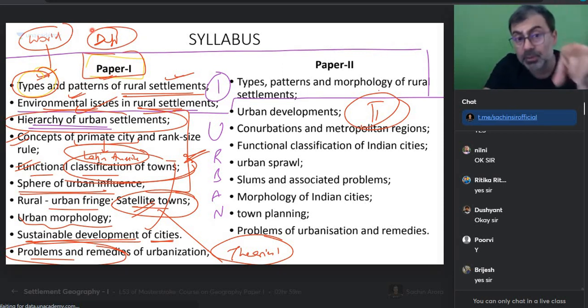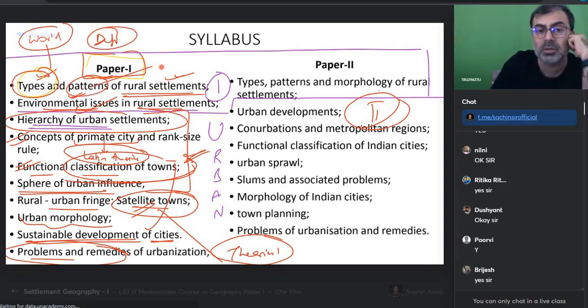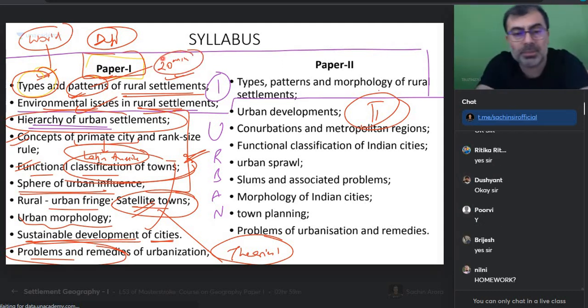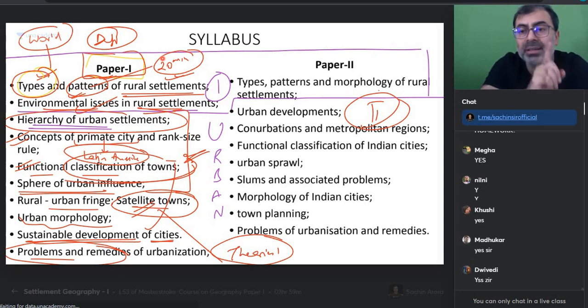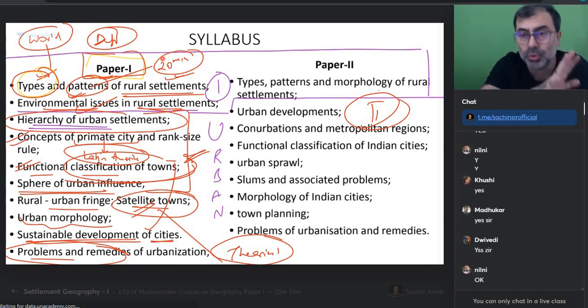Yes, I'm left with types of rural patterns, these geometric patterns. So I'll require around 20 minutes for tomorrow's class, and the rest will be done as per the syllabus. Is it okay, everyone? Are you able to understand settlement geography? So Nili says homework. Nili, the material will be put in the update section now. Everyone, please make sure you read the material. Settlement geography is new to you. My intention today was to take some time for you to familiarize yourselves with the word settlement. You should not be scared. Yes or no? Now I hope that you are comfortable with it.